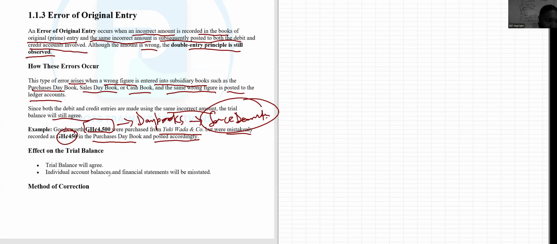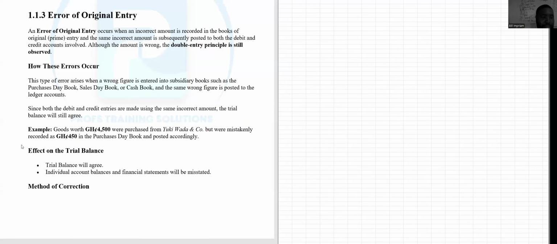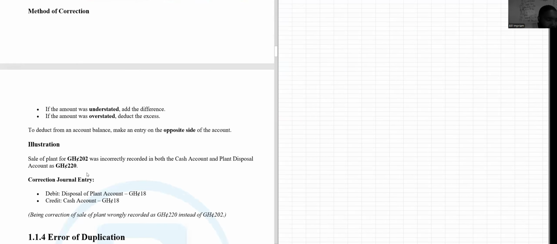Yes. So what's the effect? The trial balance will still agree, but the individual account balances and financial statements will definitely be misstated. All right. So this is what usually happens with this. So what is the method of correction? How do we correct this type of error? Now, if the amount is understated, just add the difference. So if it is lower than expected, add the difference. If it is overstated, deduct the excess. That's all. So you are going to deduct from the account balance by making the entry on the opposite side of the account. So if the thing is a debit, you credit. If it's a credit, you debit, right?